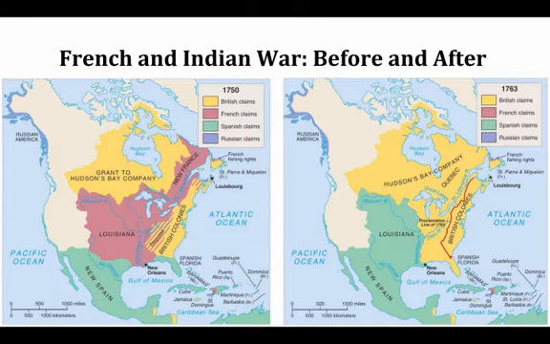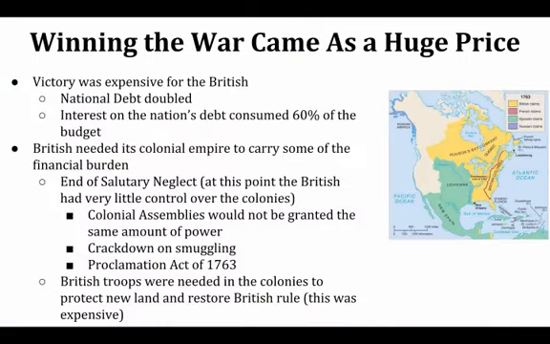the impact of the French Indian War is really that the British debt essentially doubles. And because it doubles, the British are going to essentially need to make their new empire pay. They spent all this money getting this cool empire that looks really cool on a map. It looks like they have all this territory, but the bottom line is they spent a lot of money to get this empire, and so now they essentially need to crack the whip here on their colonies and make their colonies become profitable for them.